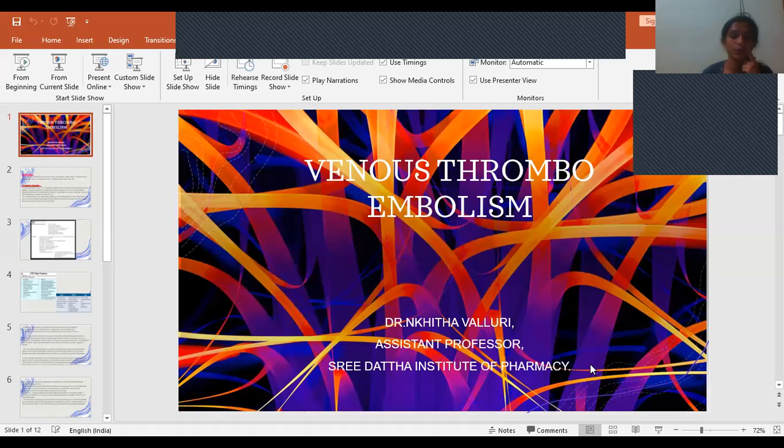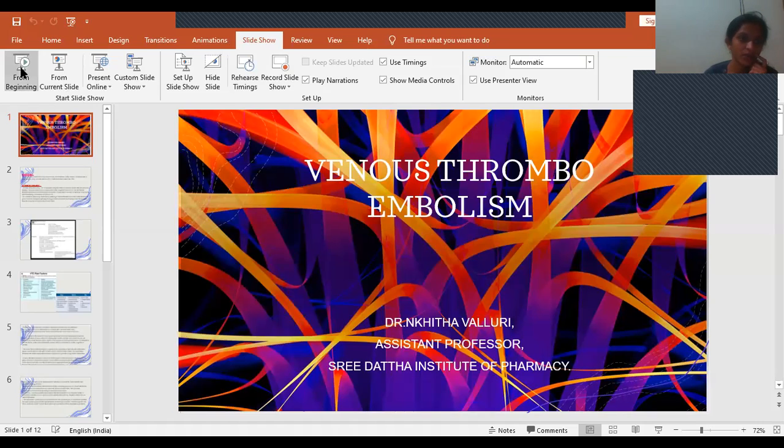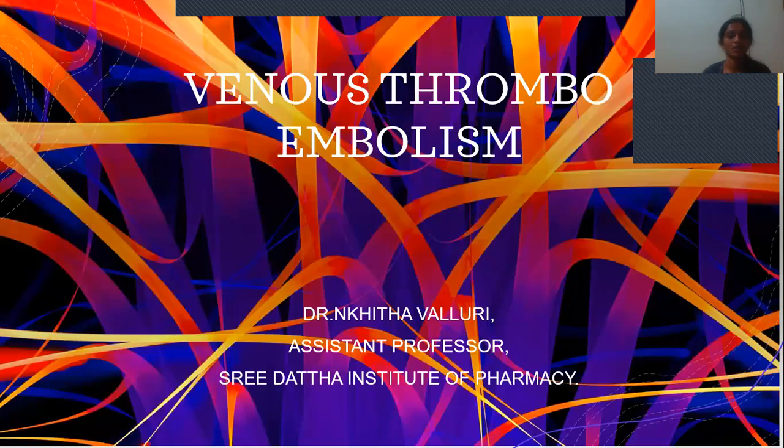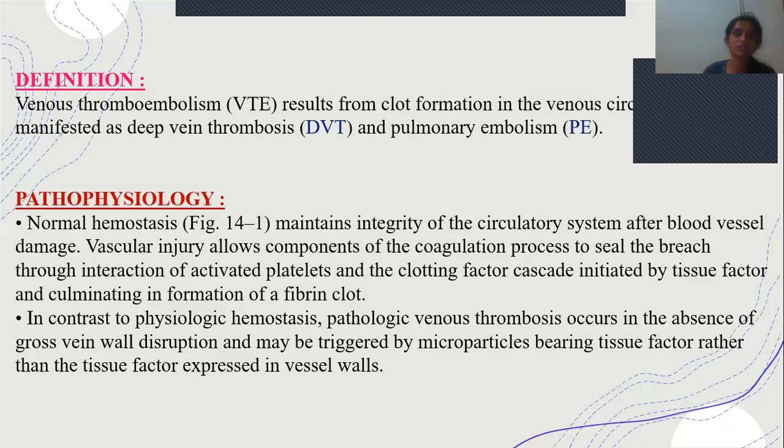So the other topic is venous thromboembolism. It is also called VTE. So venous thromboembolism. What do you mean by thrombus? Thrombus is nothing but clot formation. Venous thromboembolism means formation of thrombus or embolism in the venous circulation. That we call venous thromboembolism.